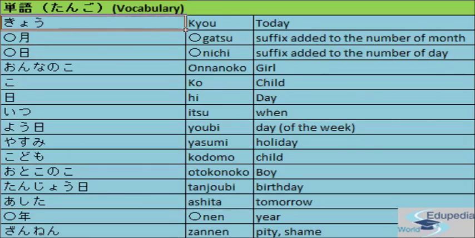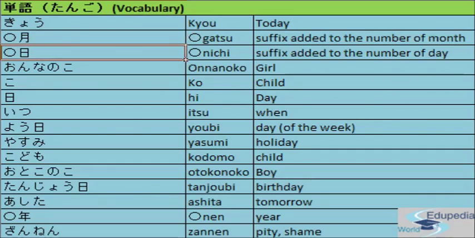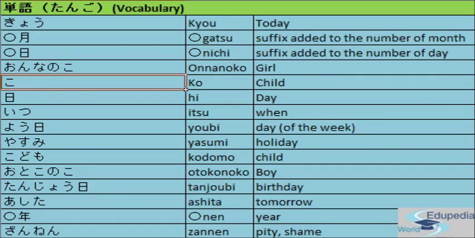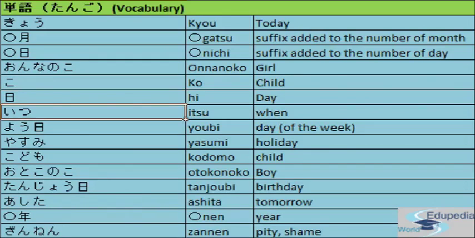The first word is kyo. Kyo, today. Gatsu, suffix added to the number of months. Nichi or he, it can also be read as he, suffix added to the number of days. Onna no ko meaning girl, child. Ko means child. He meaning day. The next word is itsu meaning when.